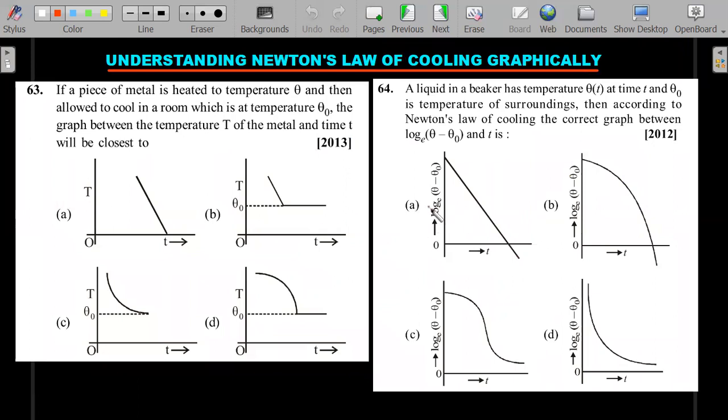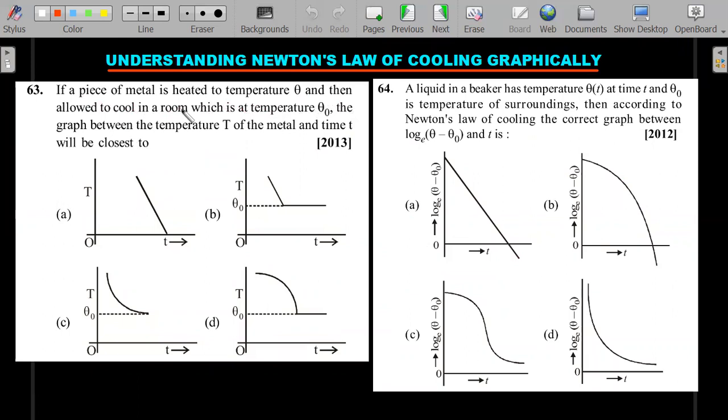I've pasted both the problems in the same page to tell you the similarities in the way they are generally asked in the exam. So let's read the left side one. If a piece of metal is heated to a temperature theta and then allowed to cool in a room, whenever the word room is used, please understand the temperature difference is very small.